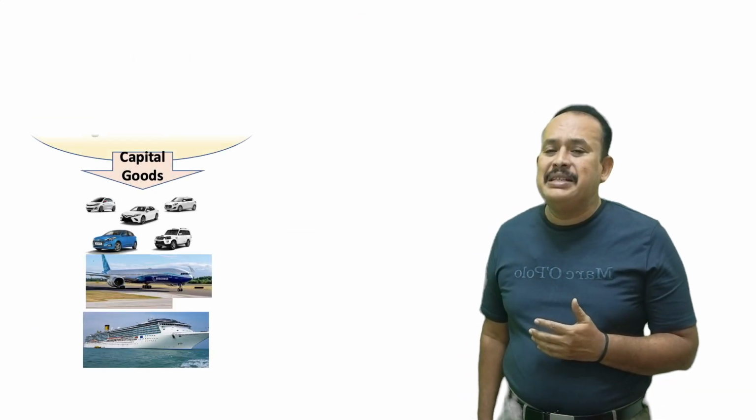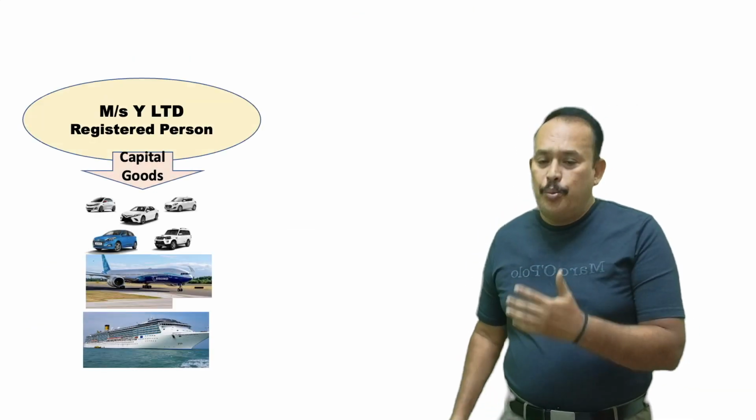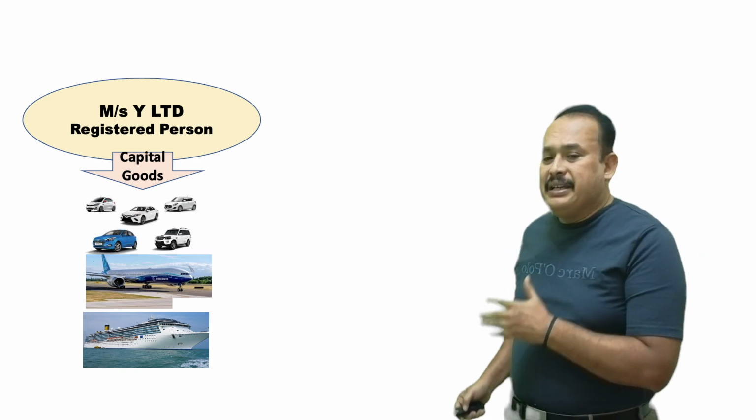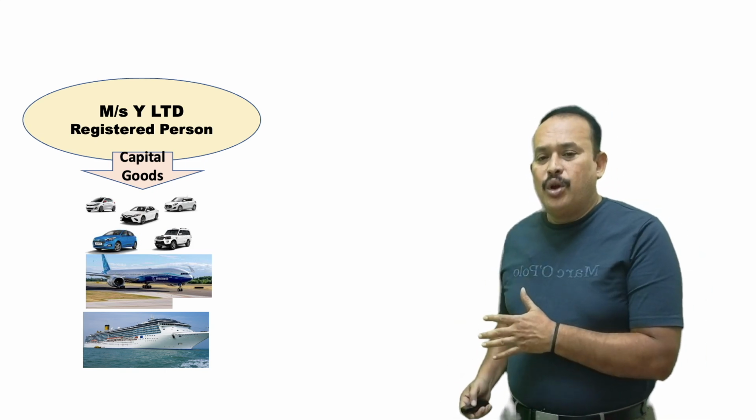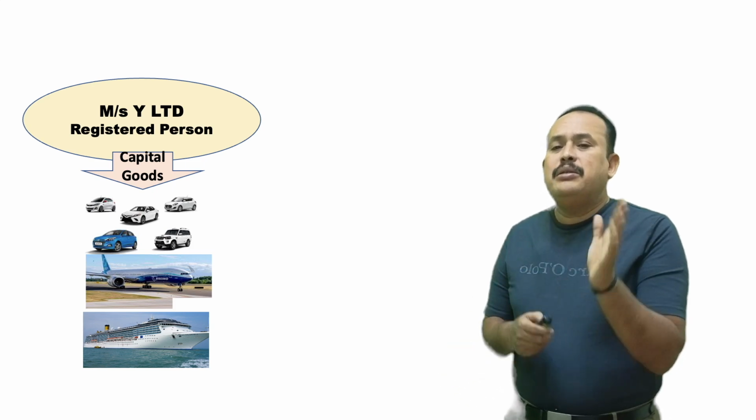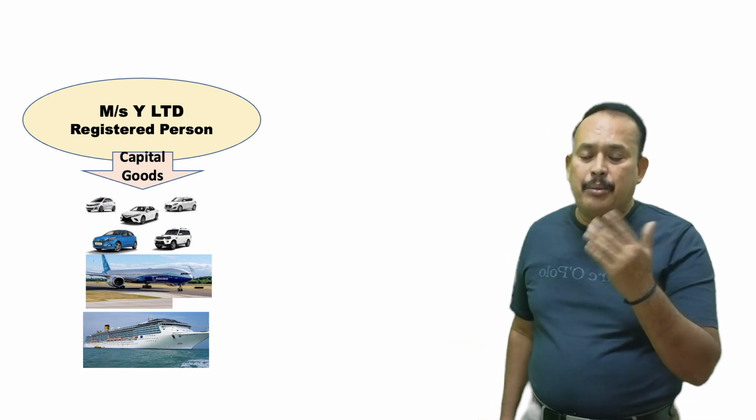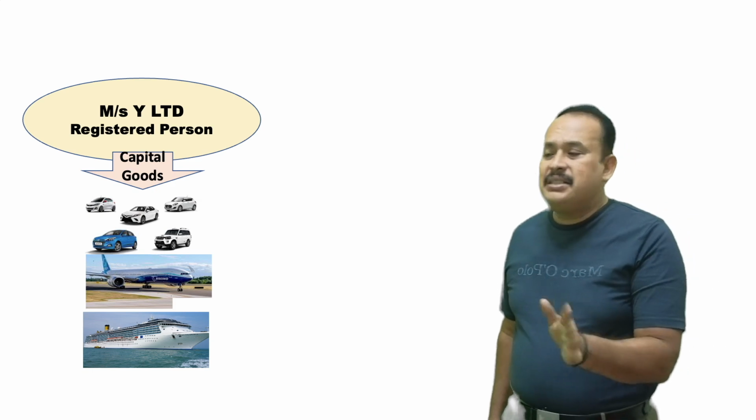Further, there are capital goods. For whom are they capital goods? Y Limited, who purchased this vehicle or aircraft. If so, using it for business purpose. What purpose? Say, for their employees' pickup and drop purpose. As such, ITC is not allowed.